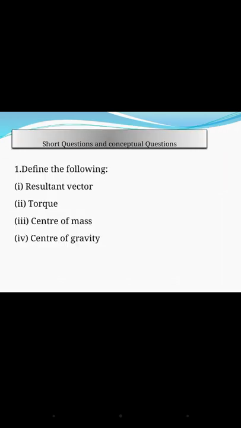The next one is section 2, short questions and conceptual questions. The very first question is define the following. The first one, resultant vector. The answer of this question is: a resultant vector is a single vector that has the same effect as the combined effect of all the vectors to be added.